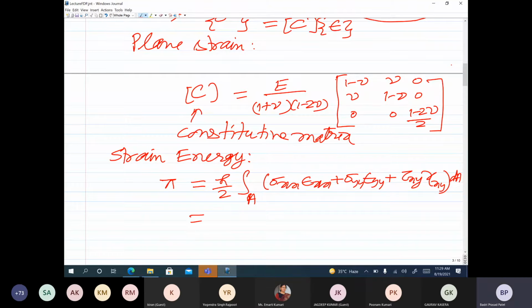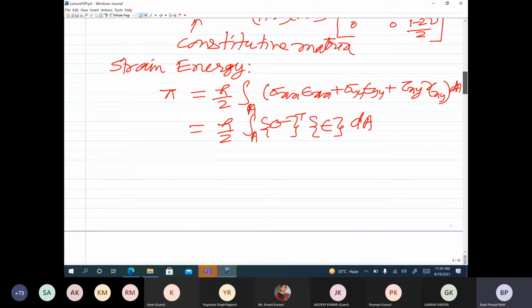What you can actually do, you can write this expression as integration over area in the xy plane, and this can be written, as we have already written the sigma in the vector form, as sigma transpose into epsilon dA.